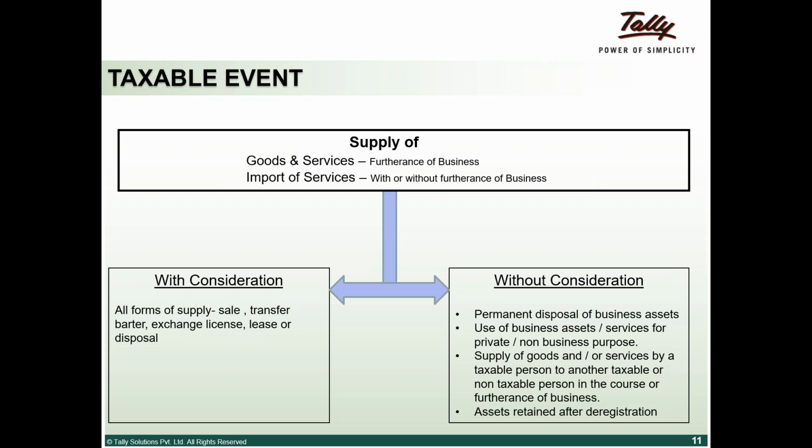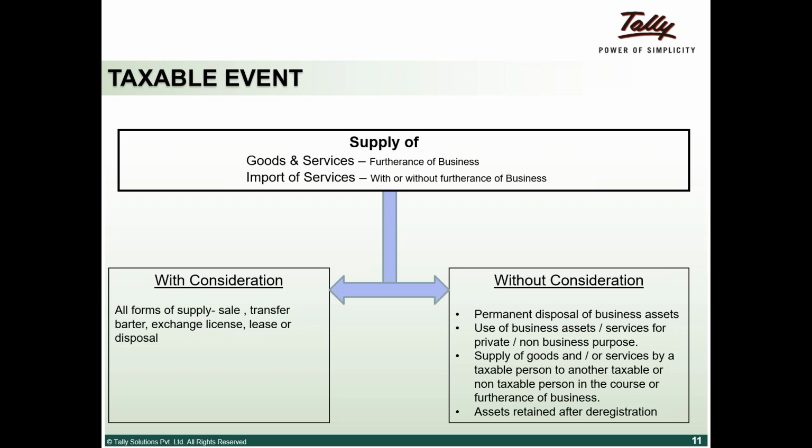But GST has clearly called out that if it is for the furtherance of business, yes, you can go ahead and claim credit. So that is the taxable event, and you can claim whatever credit has accrued to you. So that clarity has come in, that furtherance of business is something you'll need to concentrate on.